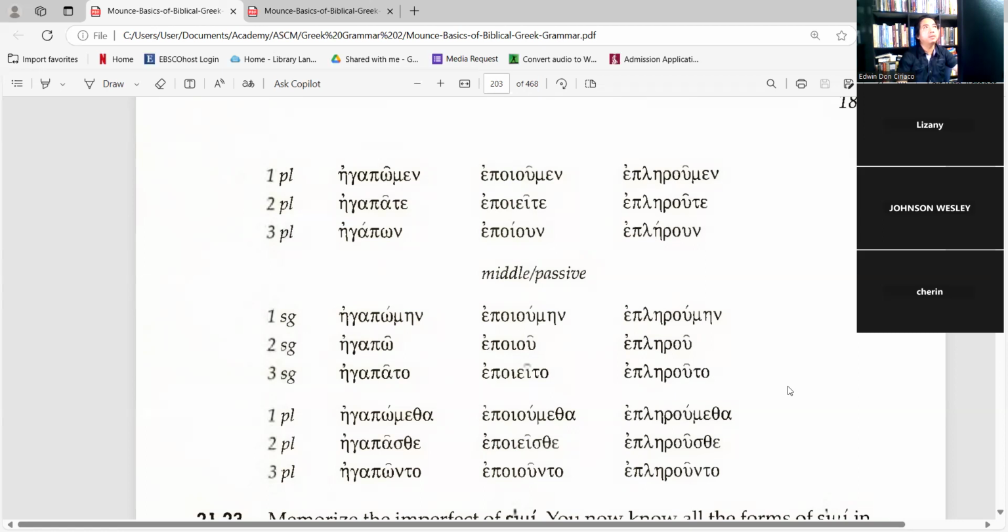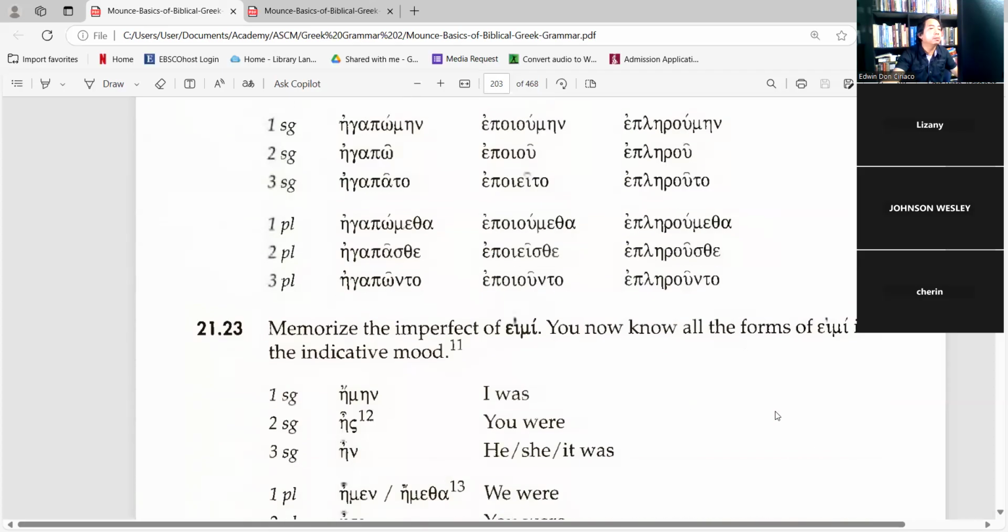Now for the middle passives, of course, the translation is I was being loved. If it's just present passive, I am being loved. So it's egapomen, egapo, egapato, and then epoiomen, epoio, epoieto, eploromen, eploro, eplorouto.